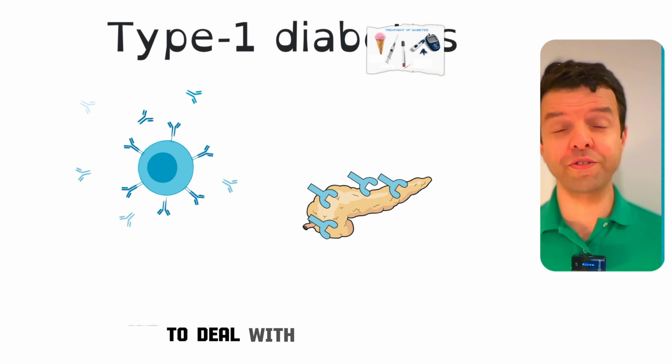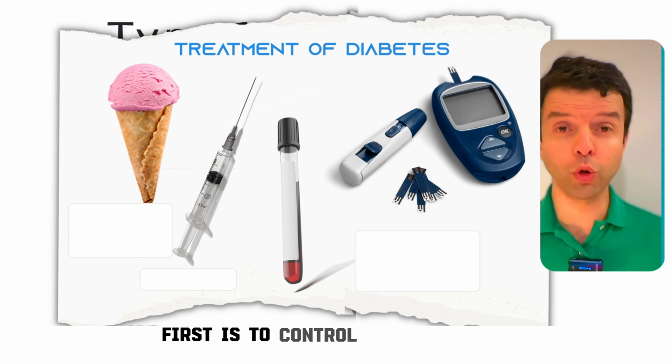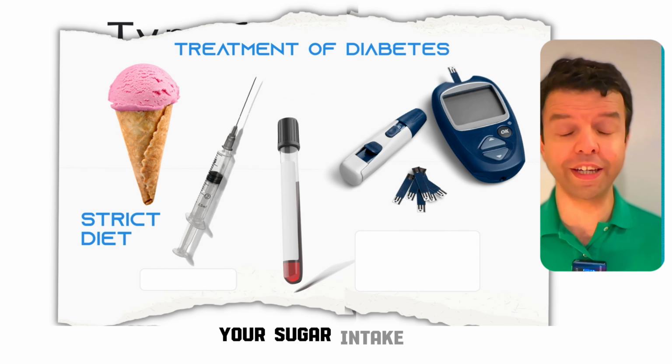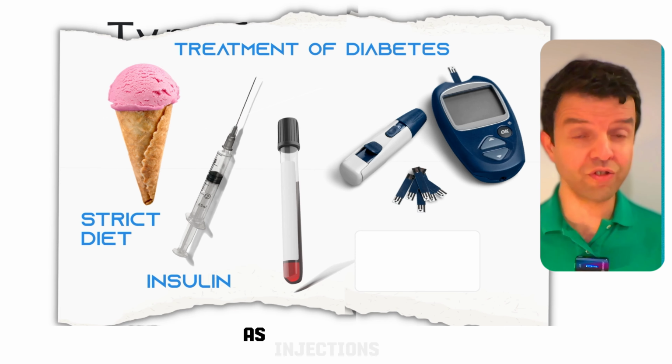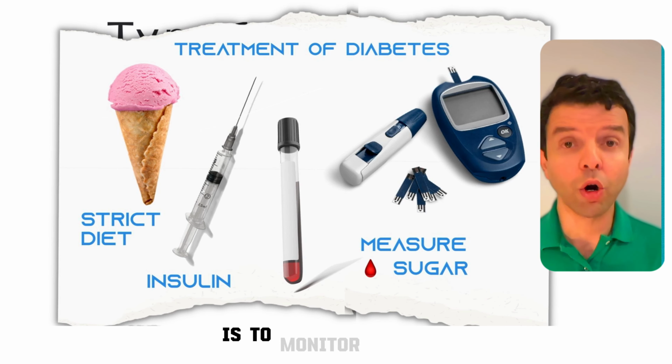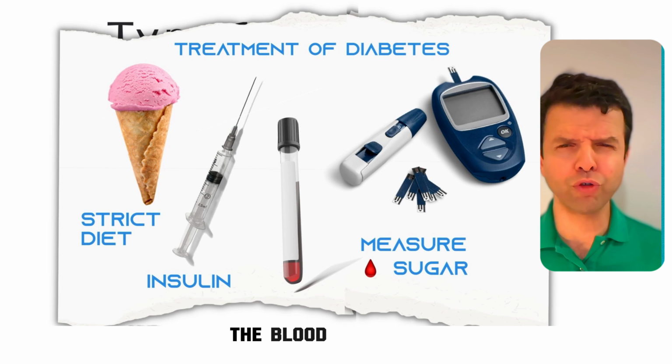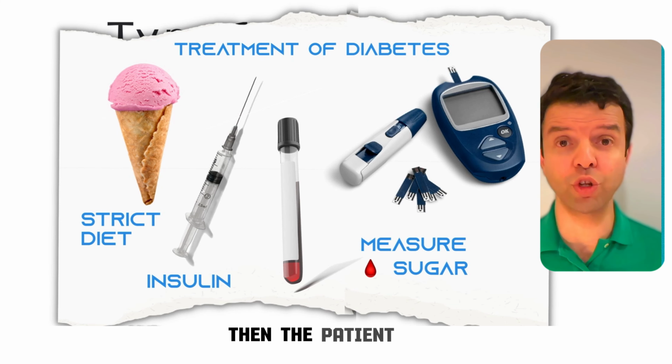There are 3 ways to deal with type 1 diabetes. First is to control your diet, to reduce your sugar intake. Second is to take insulin as injections. And the third is to monitor the blood sugar level. So whenever the blood sugar goes beyond a certain limit, then the patient would take insulin.